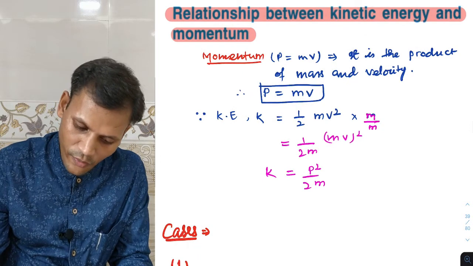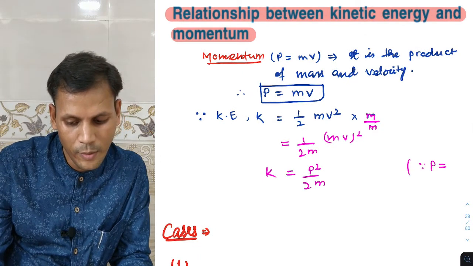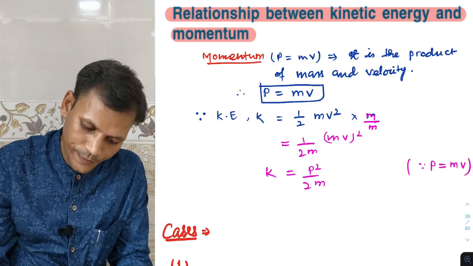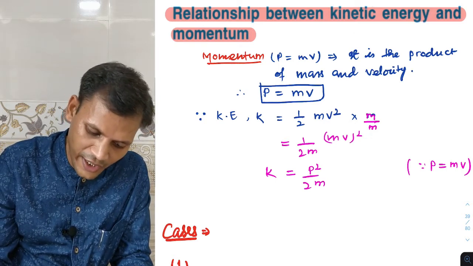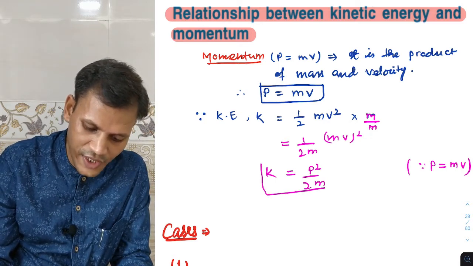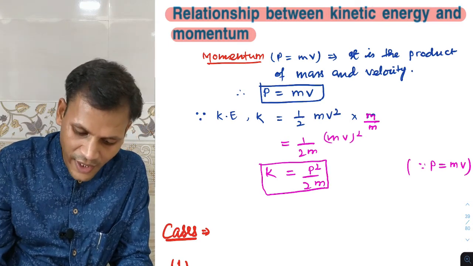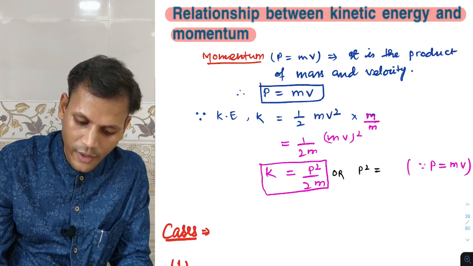We can write, what is the reason? Since momentum P is the product of mass and velocity. So this is the relation between kinetic energy and momentum. So kinetic energy is P square by 2m, and another form we can write,